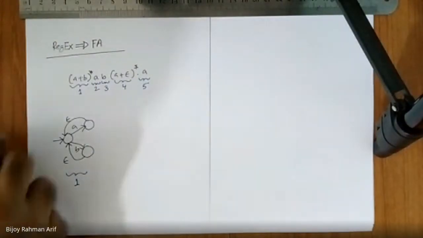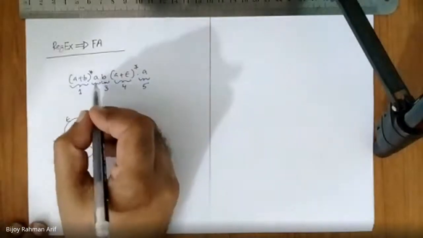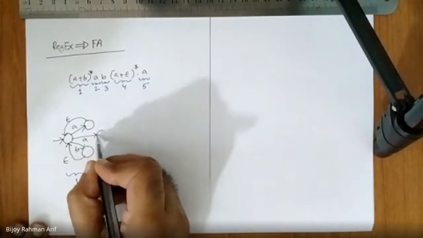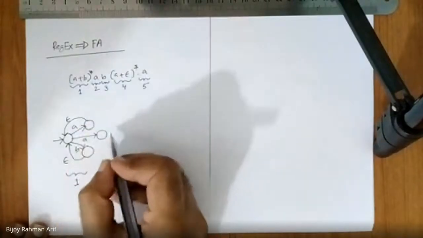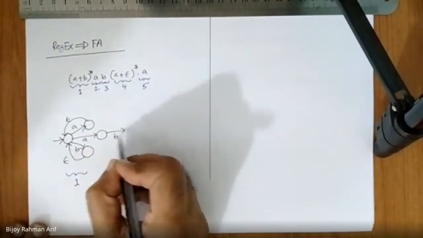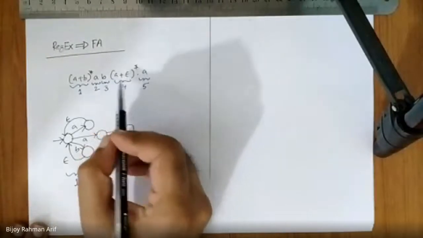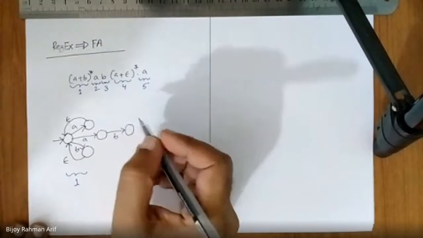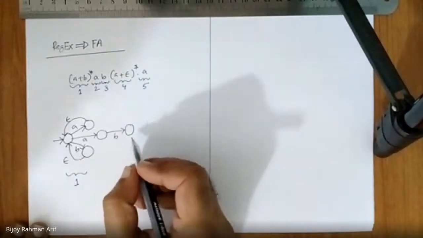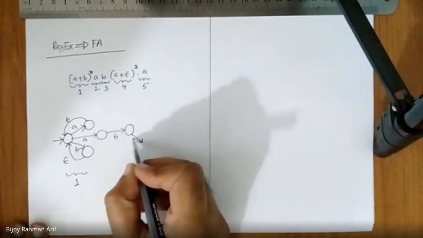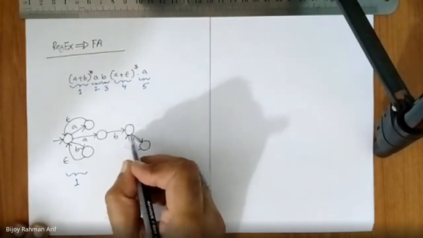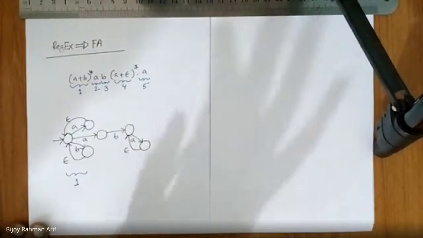Then I have to go to the second one. This is A, so concatenate with A. Then the third building block, concatenate B. Finally I have (A union epsilon) star. It will be something like this: A going here and coming back using epsilon. This is A star.